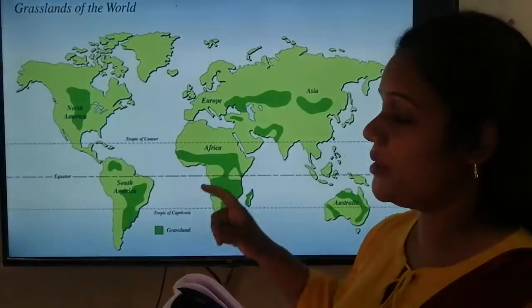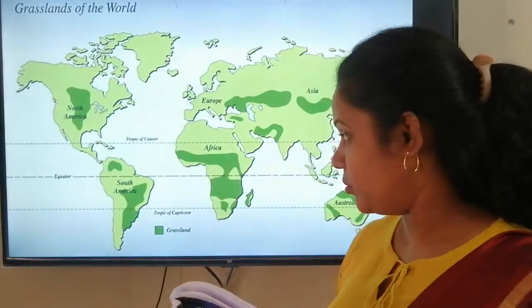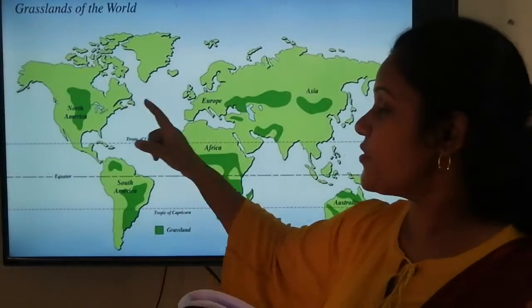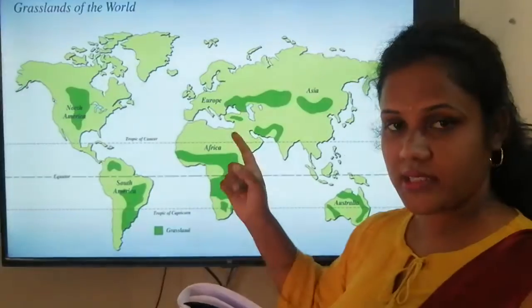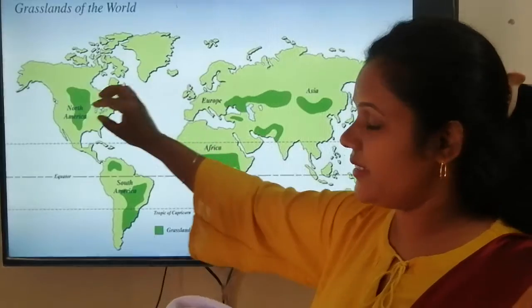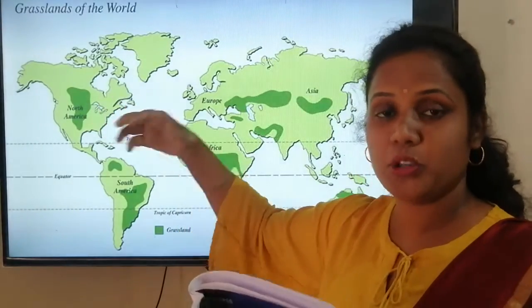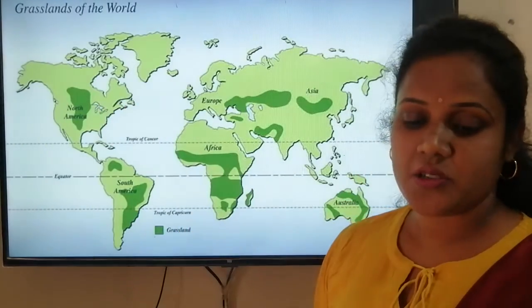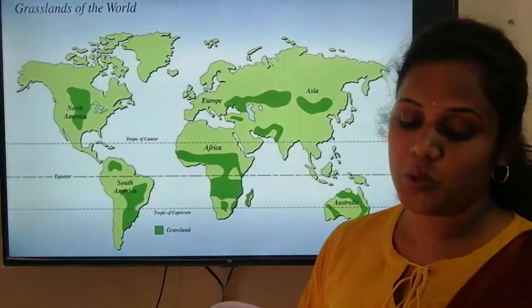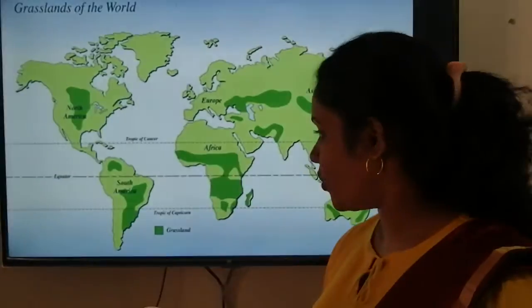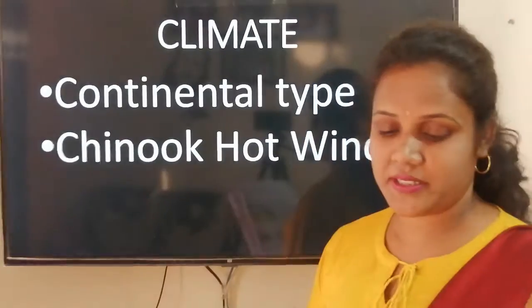So here the climate becomes either too hot or too cold. So the northern hemisphere grasslands, that is your steppes and prairies, are situated in the interior, far from water. Okay. So the climate here is very hot in summer like we have here and very cold in winter, which is called your continental type of climate.